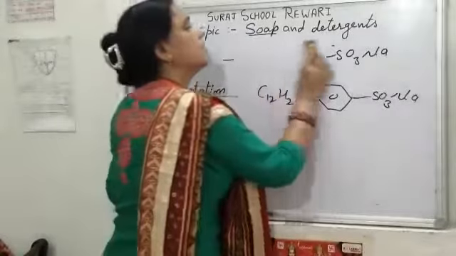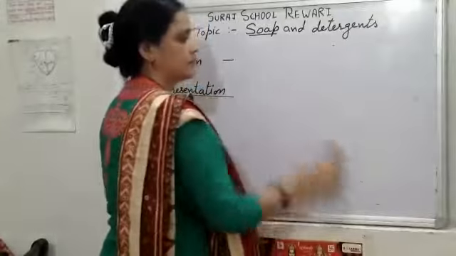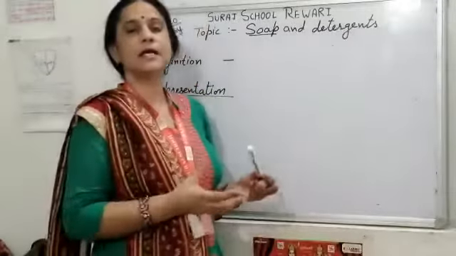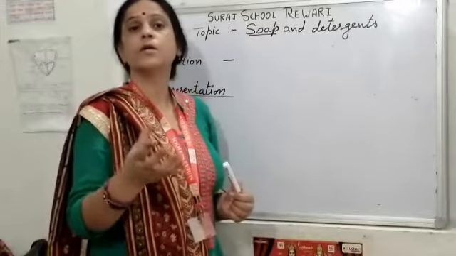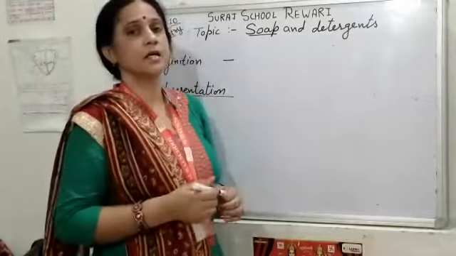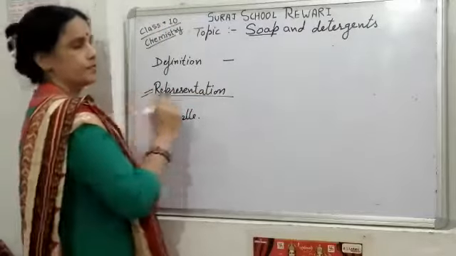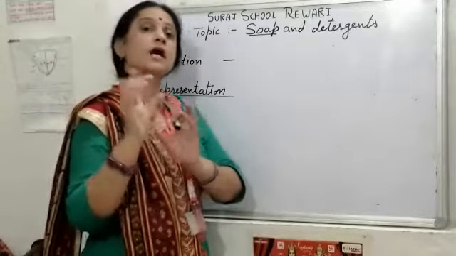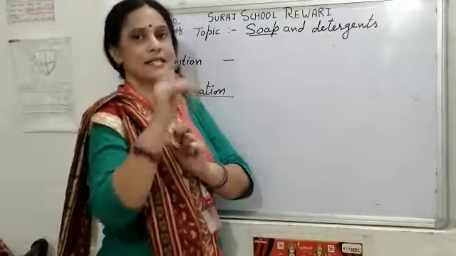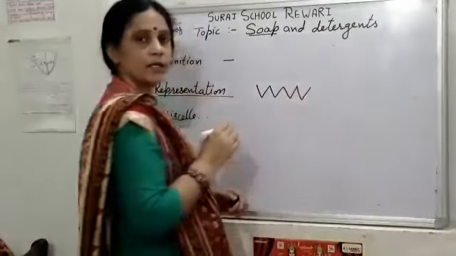Now, the representation of soap. How can we represent a big molecule of soap? The molecular formula of soap is very big. So how can we represent it? In the representation of a soap molecule, the carbon chain is represented as a zigzag chain, like this way.